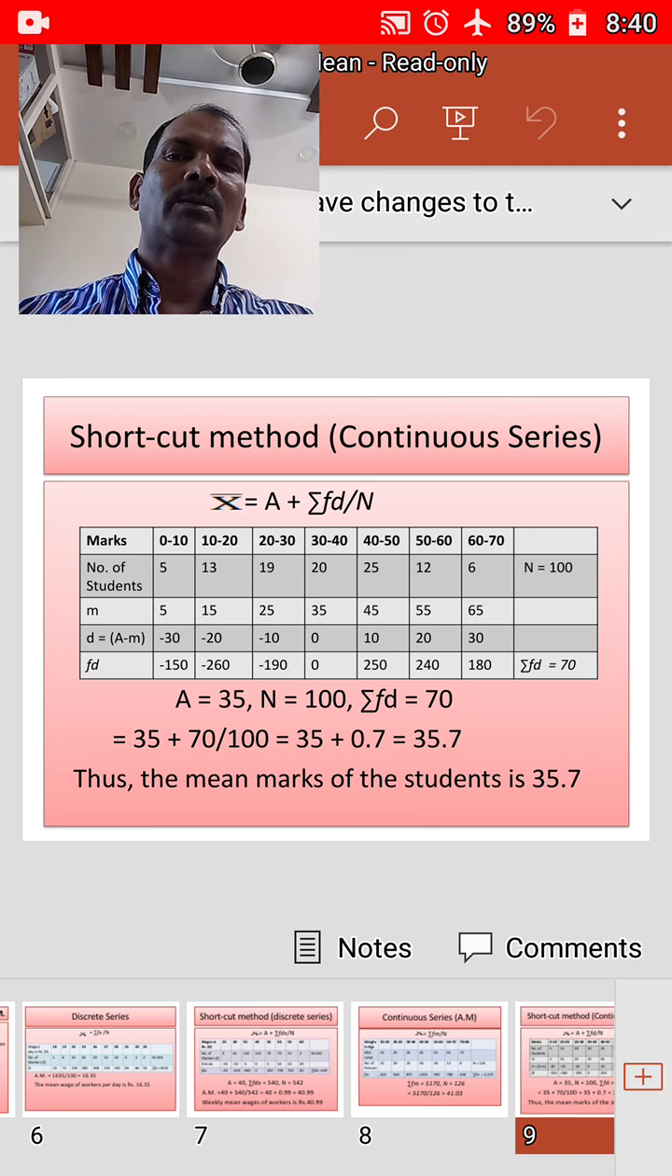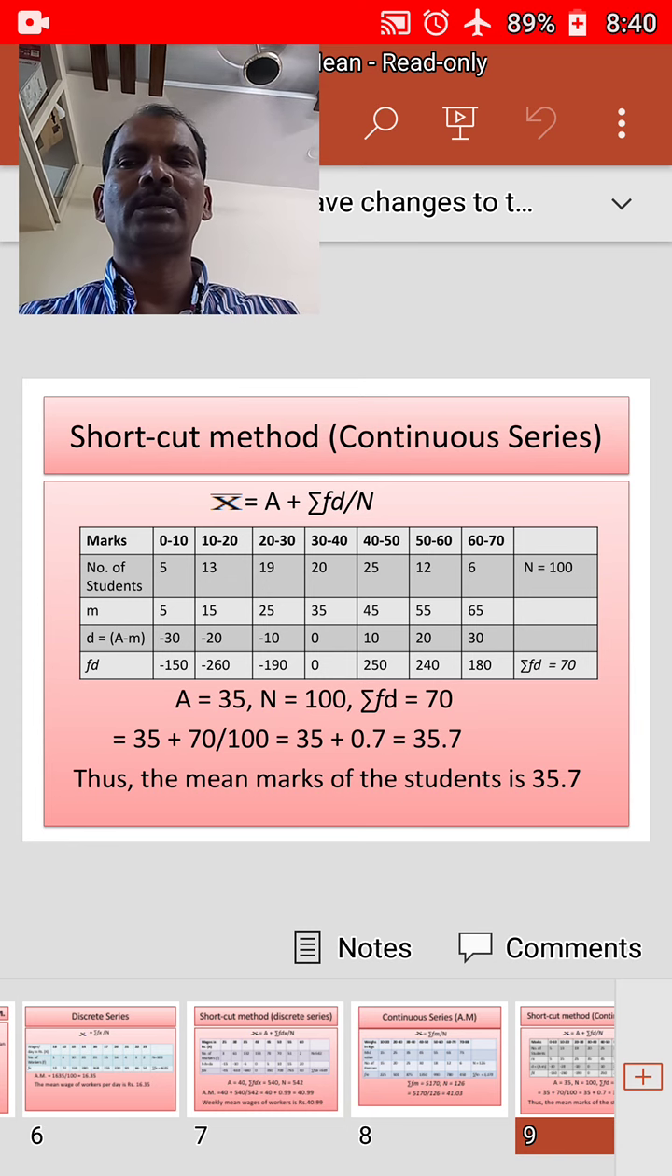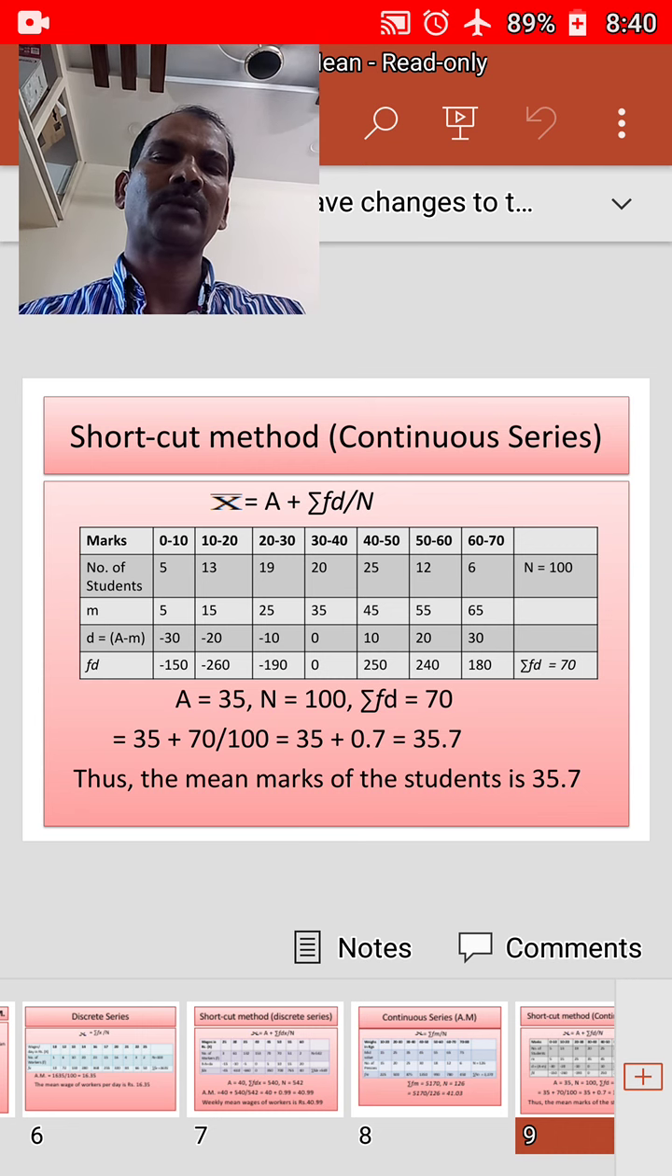Apply the formula, that is x bar is equal to a plus sigma fd by n, where x bar is equal to arithmetic mean, a is equal to assumed mean, d is equal to deviations taken from the assumed mean of mid value, that is m minus a, and sigma fd is equal to the sum of the products of deviations and their respective frequencies. N is equal to the total number of observations or total of frequencies.